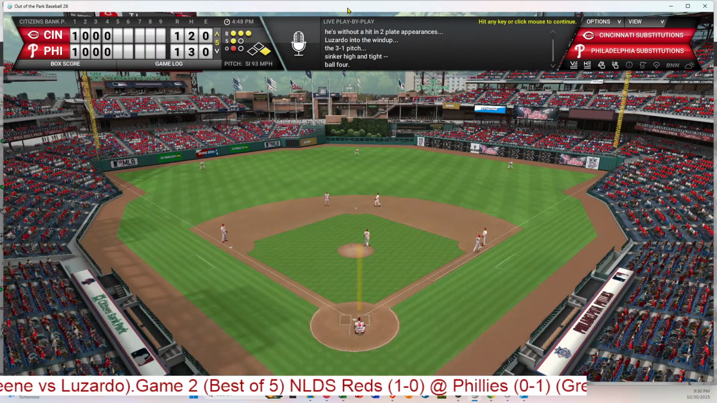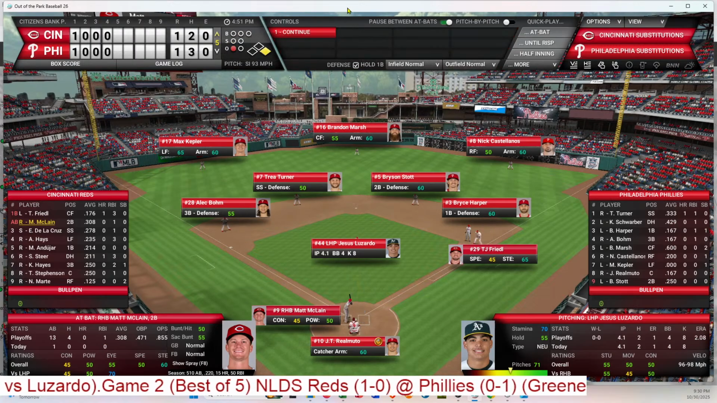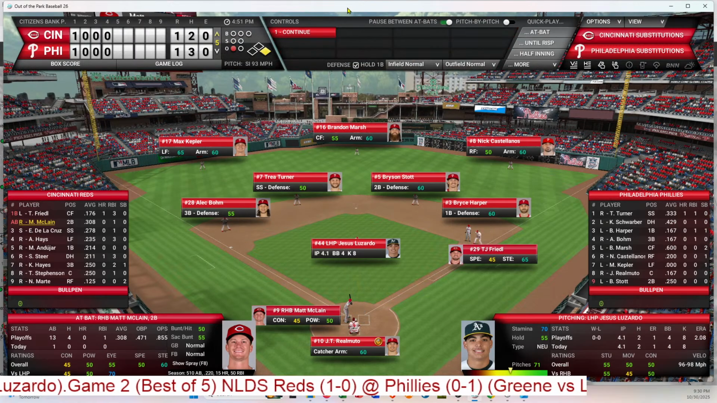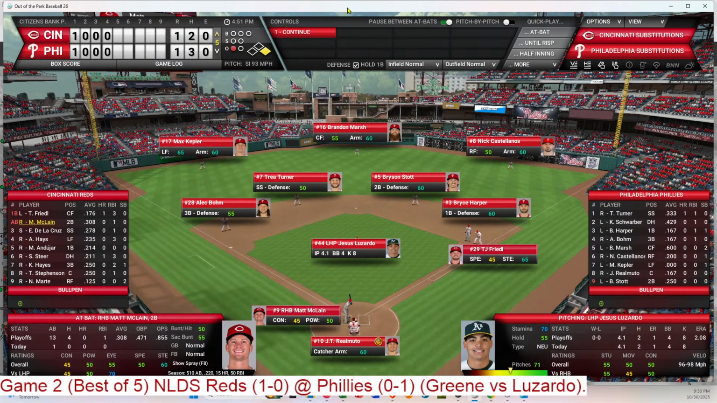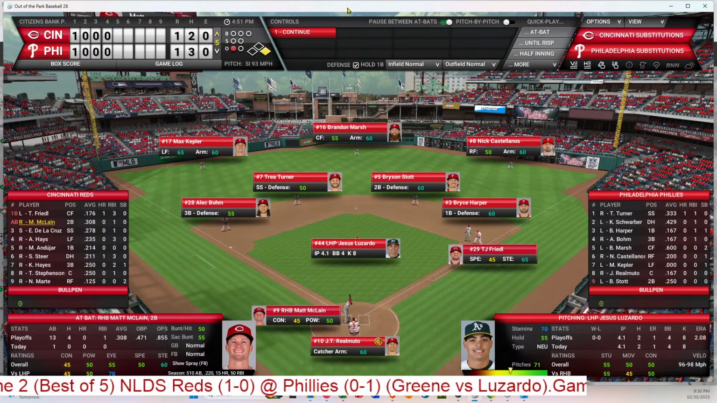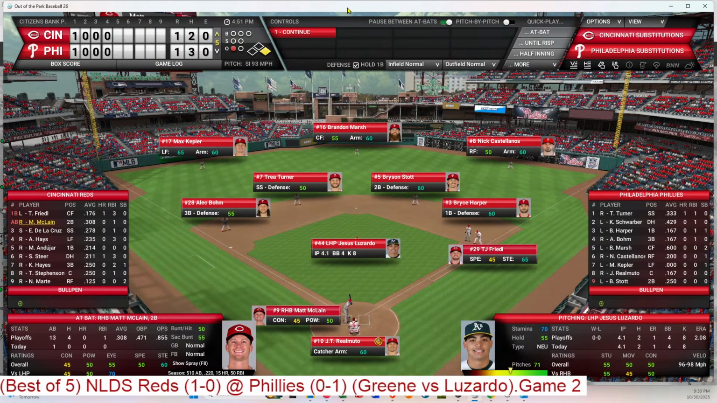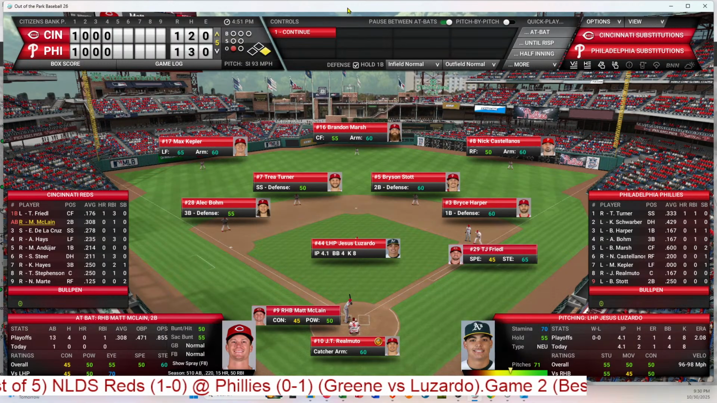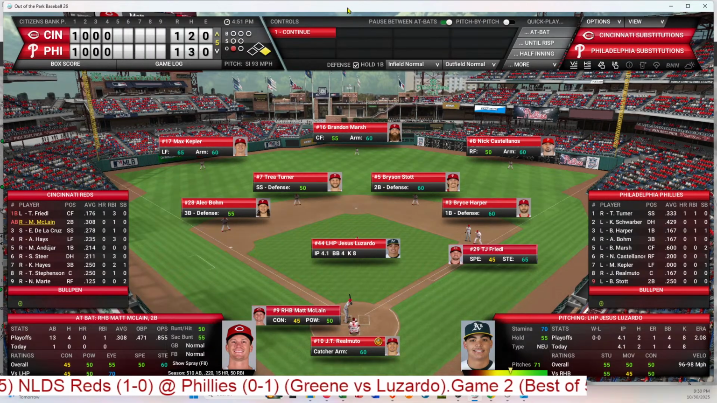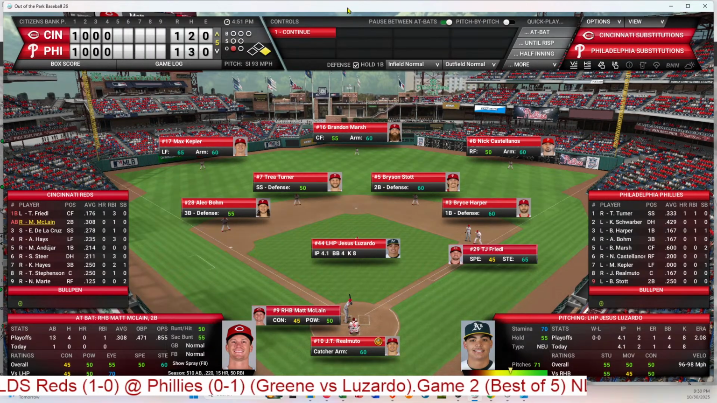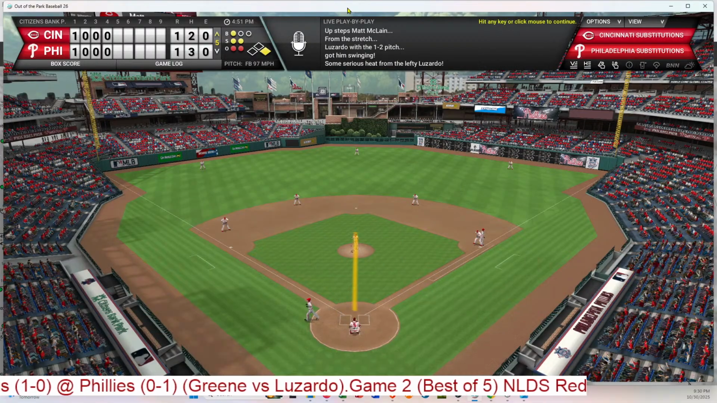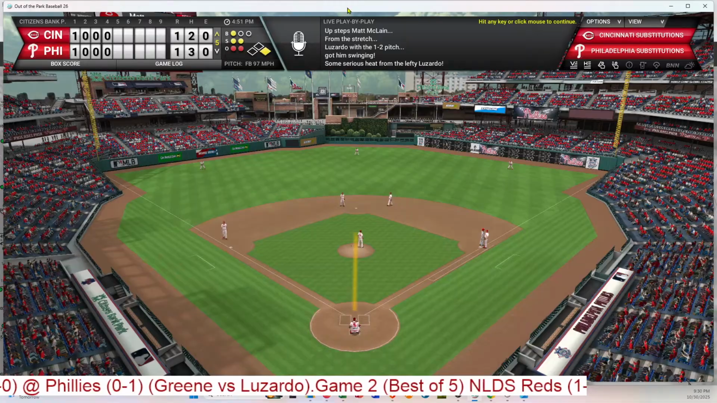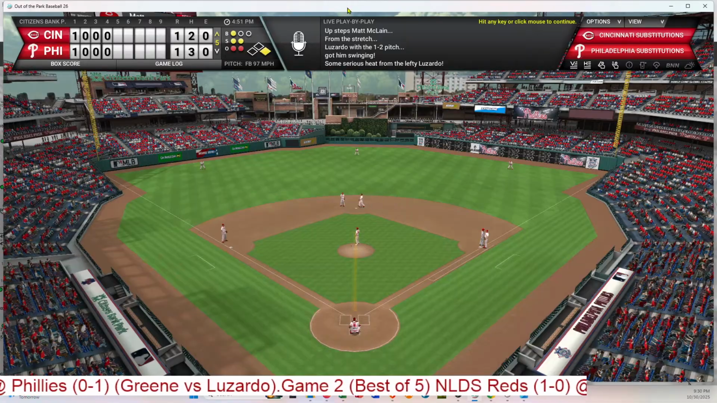So while Luzardo has struck out 8, he has also walked 4 in this game. So 1 out, Matt McLean. He has walked and struck out. Friedel's at first. Harper will hold him. Defense looks good. 1 ball, 2 strikes. And he struck him out. Second time McLean has struck out. 9th strikeout for Luzardo.